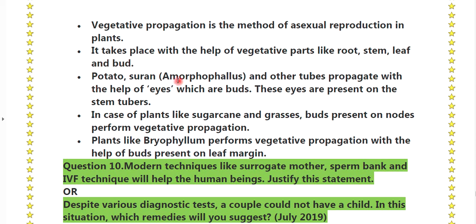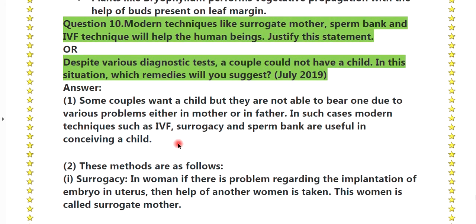Okay, potato, suran and other tubers propagate with the help of the eyes, which are buds. These eyes are present on the stem tubers. In case of plants like sugarcane and grasses, buds present on the nodes perform vegetative propagation. Plants like bryophyllum perform vegetative propagation with the help of buds present in the leaf margin.